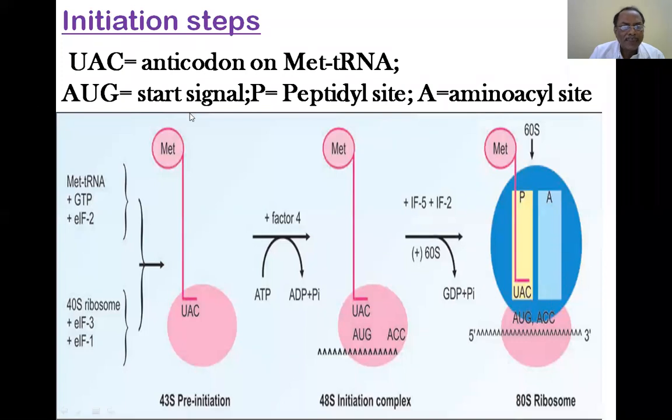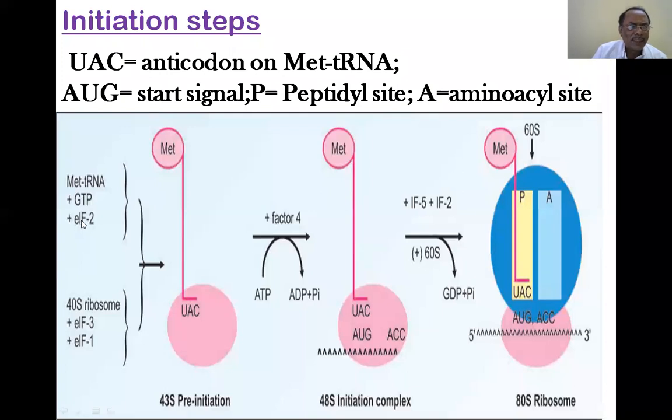Then the next, second one is the ternary complex, a triangular complex. What is that triangular complex? We will see. The methionine tRNA will always be the first one to come in any of the initiation processes of translation. Along with that comes the energy molecule in the GTP form, and a protein molecule of initiation, the initiation factors.